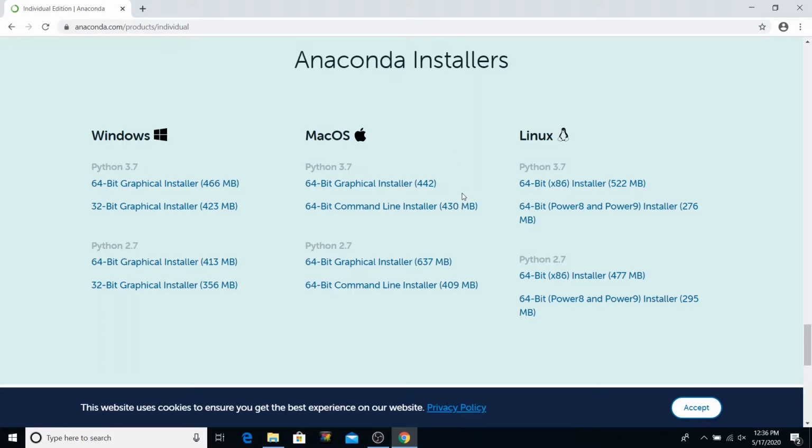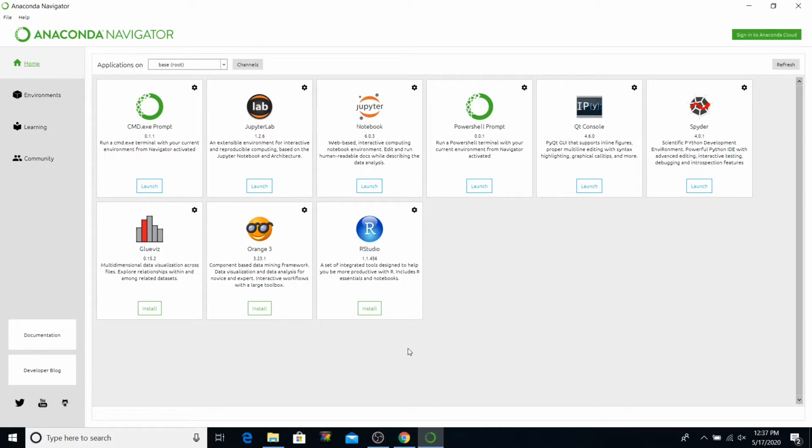Waiting for Anaconda to open up. Takes a while. So here you have it, your Anaconda Navigator, which has several other applications within it, and we will use Jupyter Notebook. Simply say launch and